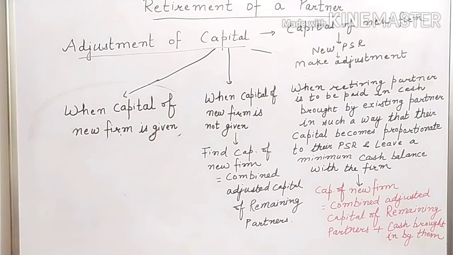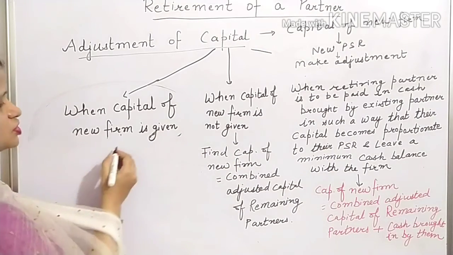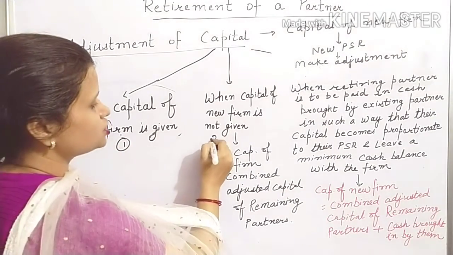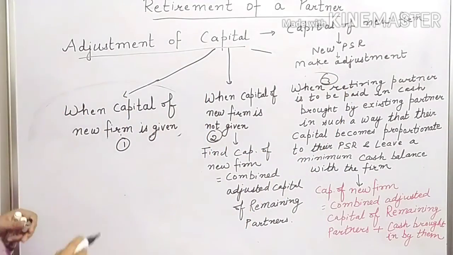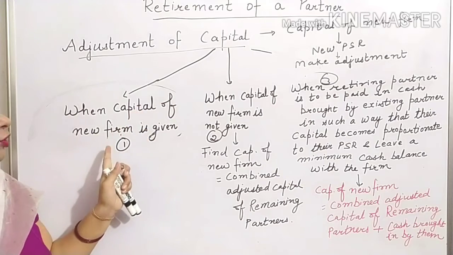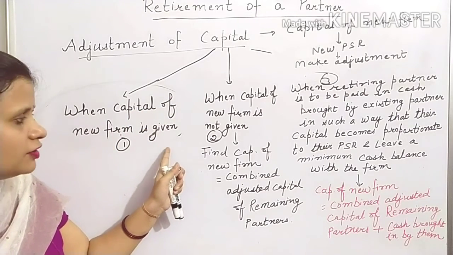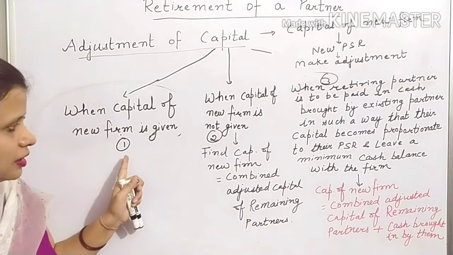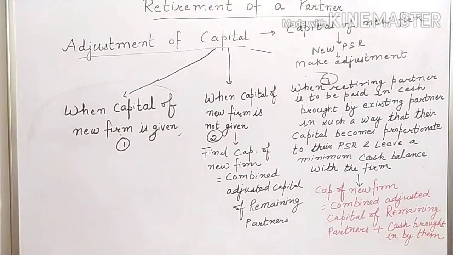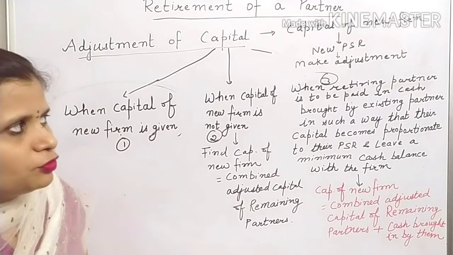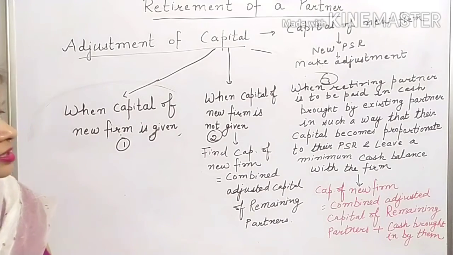So, three different situations. These are three different situations. This is the first situation, this is the second situation, and this one is your third situation. In the first situation, capital of the new firm will be clearly given to you. That will be clearly mentioned, and then simply you have to divide this capital in new PSR, and then you have to make necessary adjustment.